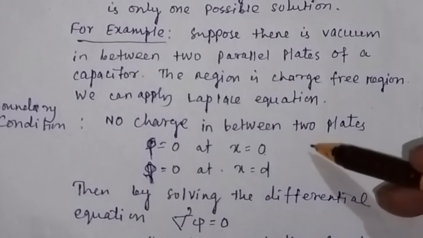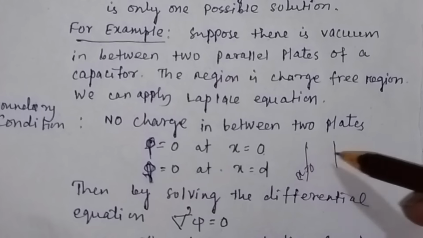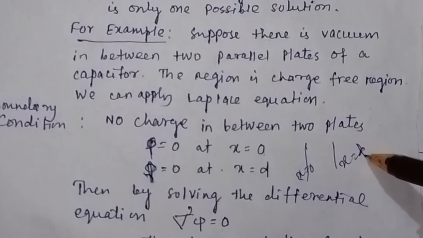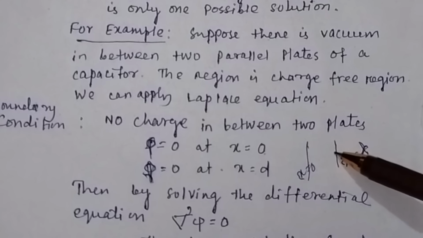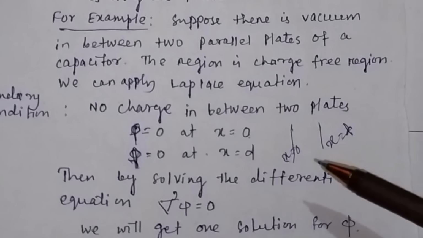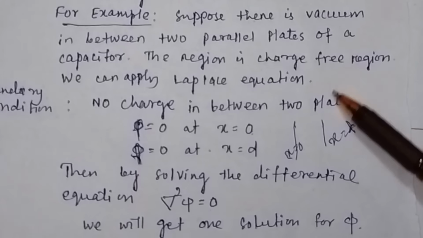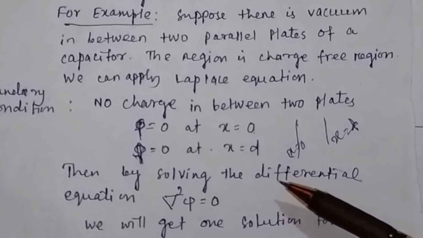This is the boundary condition. So applying the boundary conditions, according to the uniqueness theorem, you have only one solution.